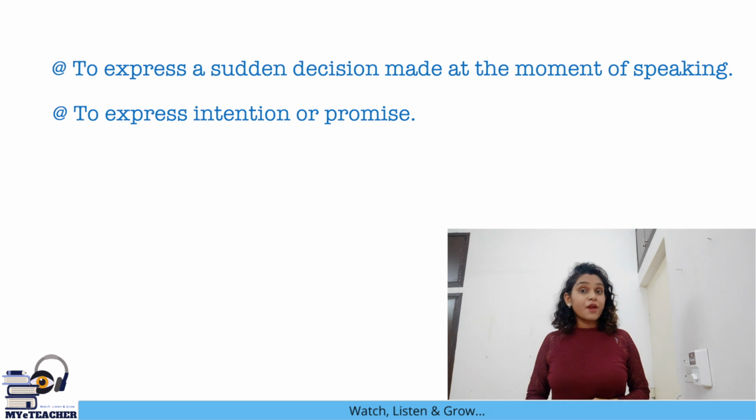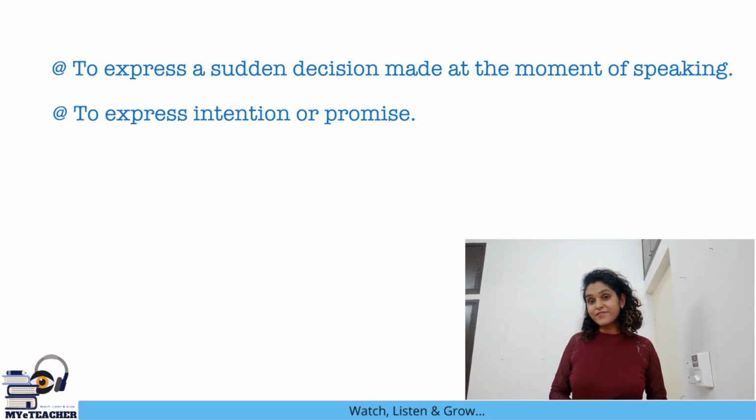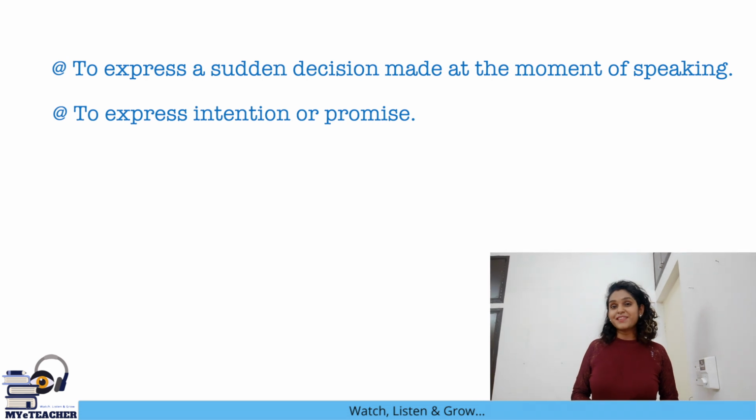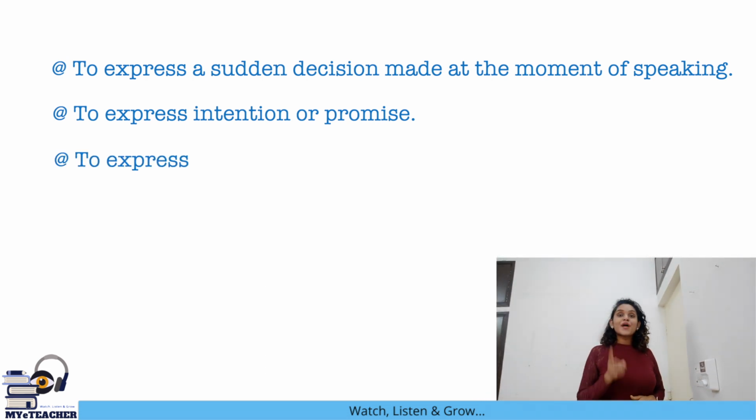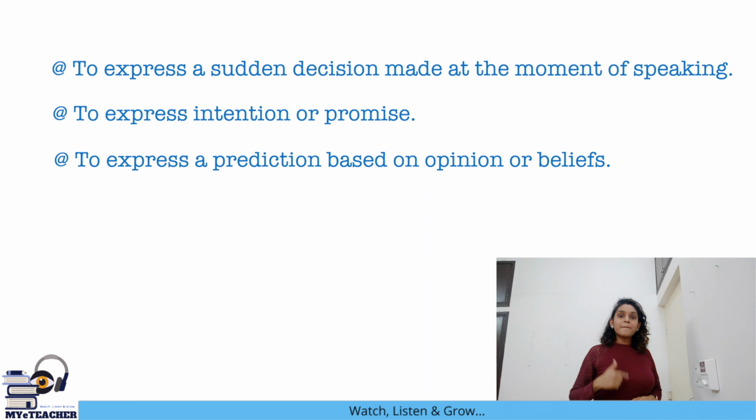I will study regularly from tomorrow. Do you make such kind of promises to your parents every day? I hope you fulfill them as well. It is used to express a prediction based on opinion or belief. The pandemic will end soon. It is an opinion or belief of the people and hence we can only predict if it's going to happen.